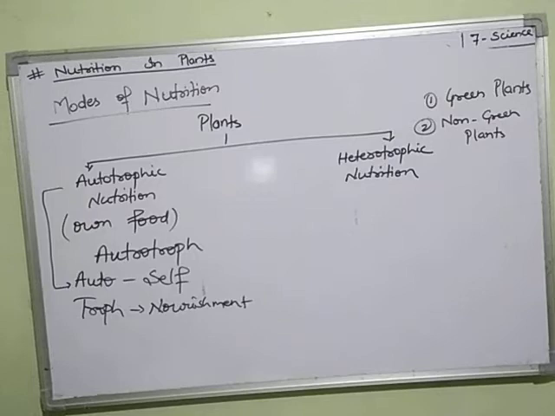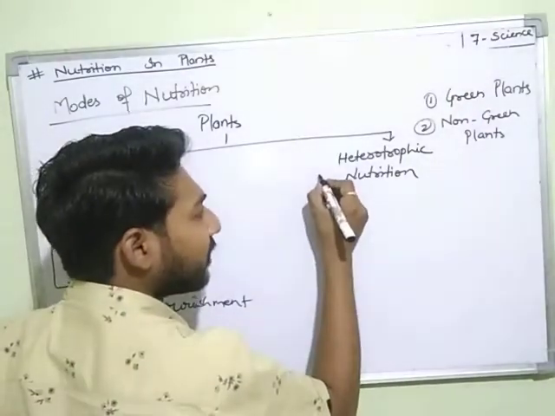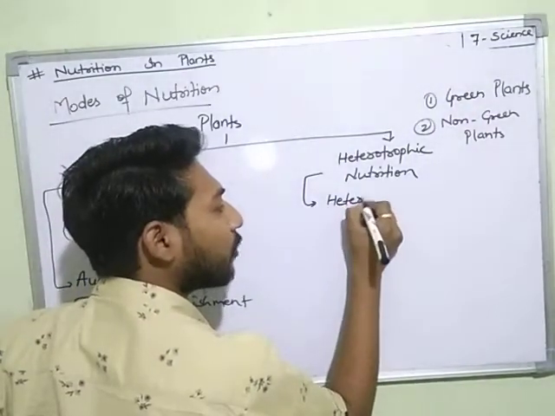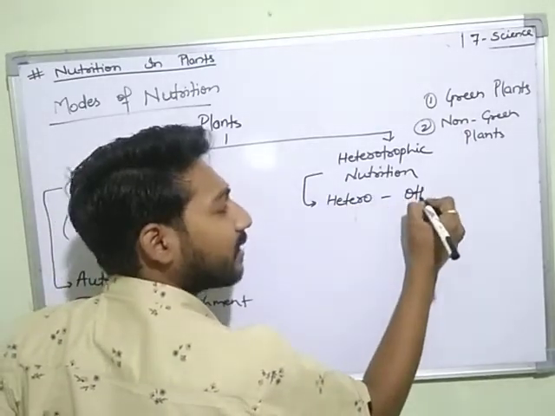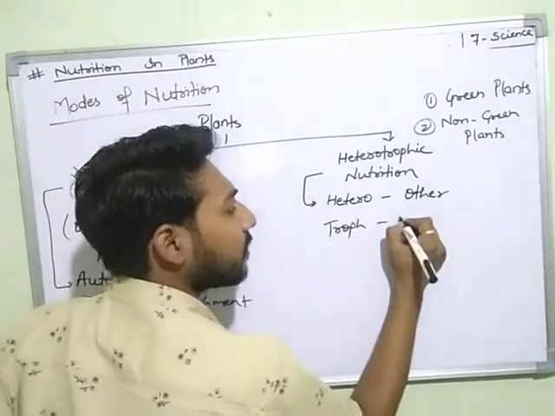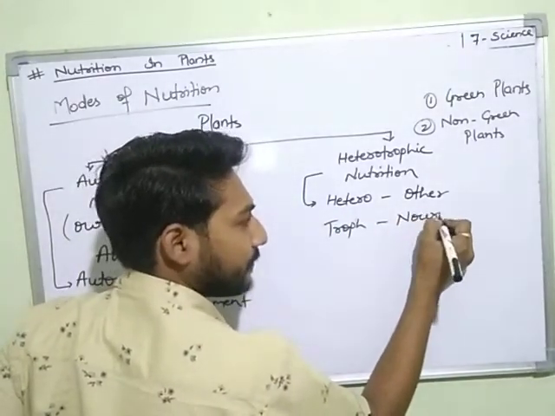Now moving to our next topic, heterotrophic nutrition. The word heterotrophic comes from two words: hetero, which means other, and again troph, which means nourishment.